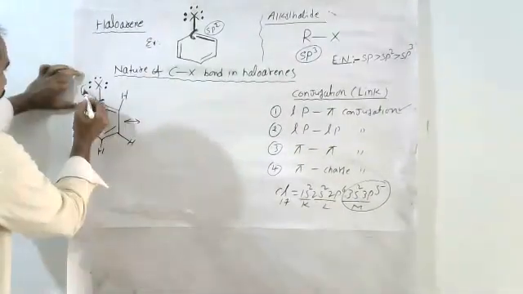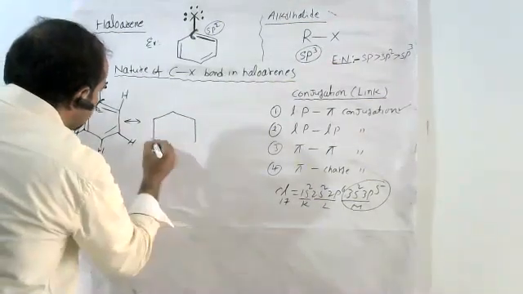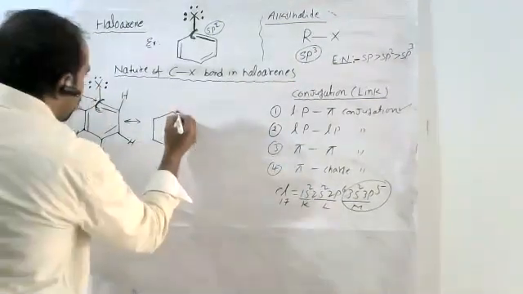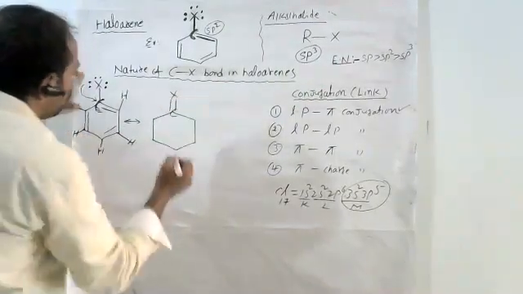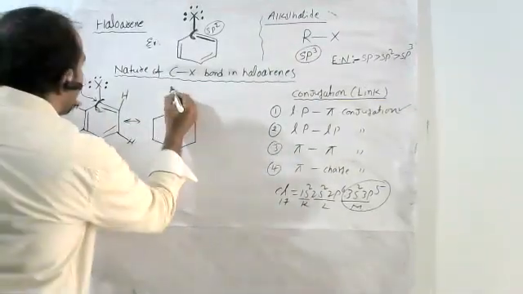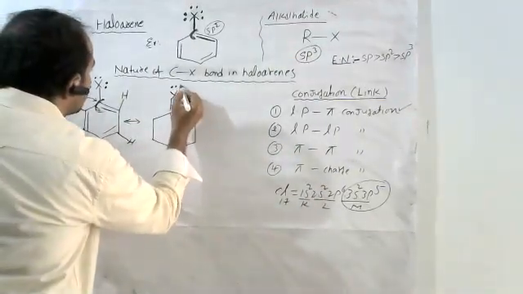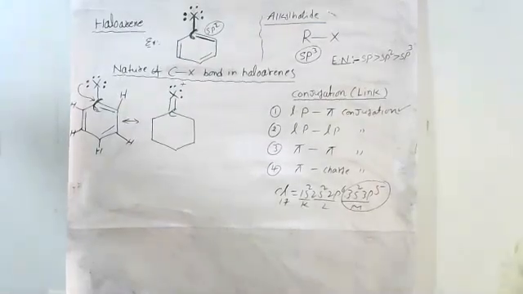When these lone pair electrons are moved towards that carbon, now between carbon and halogen, which bond is formed? Double bond. Remaining electrons are present, and this halogen gets a positive charge. Is it correct or not? Anyone?